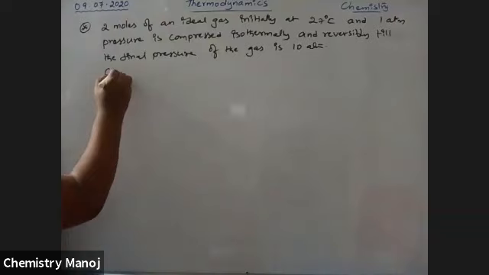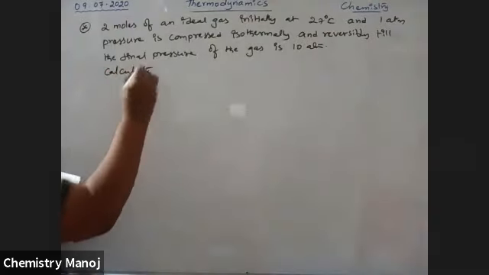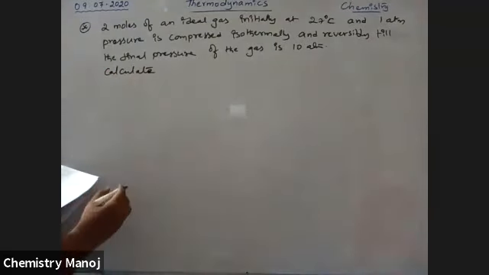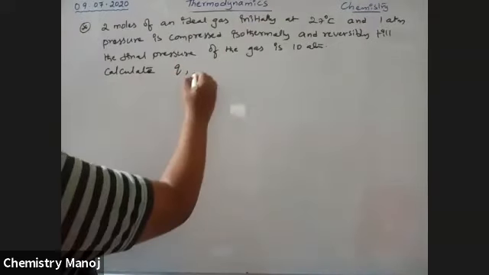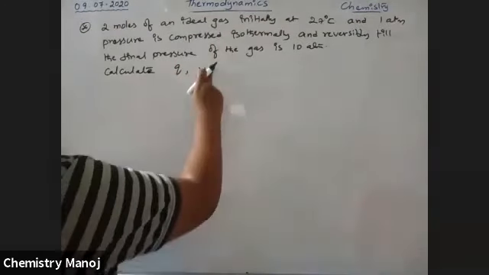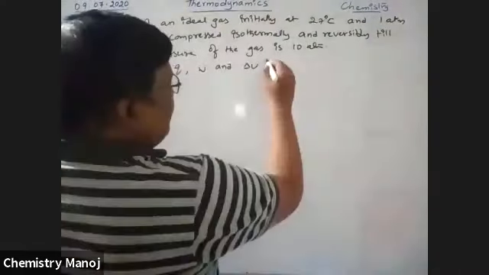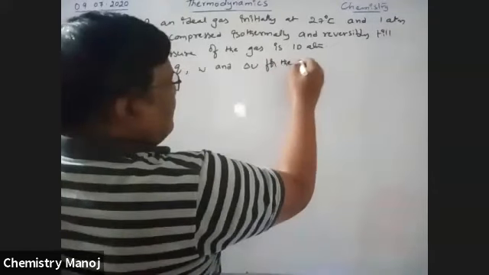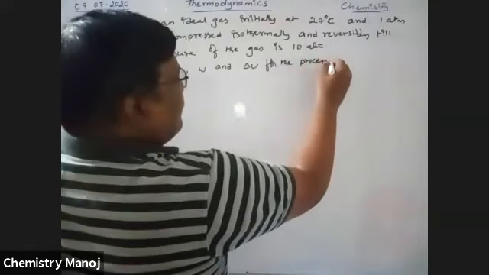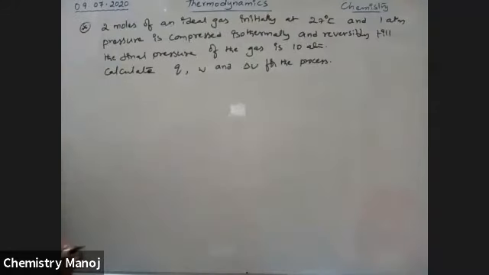Calculate Q, W and delta U for the process. This is the problem, my dear boys.